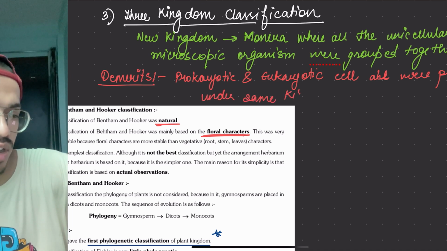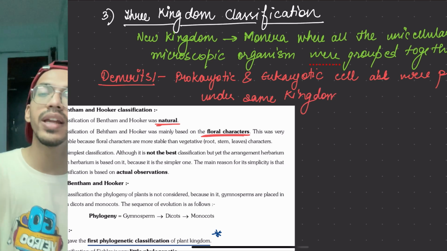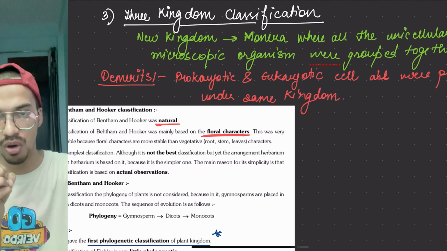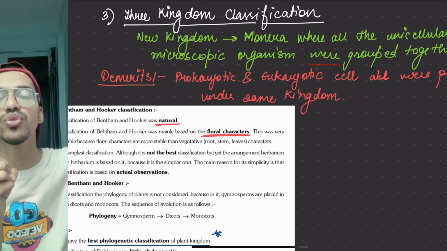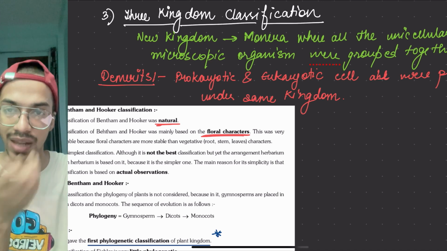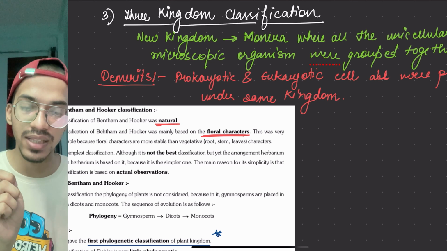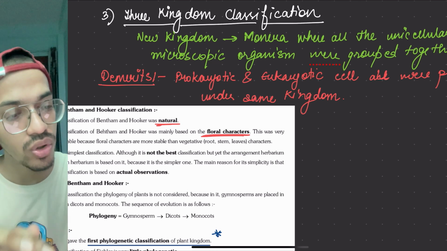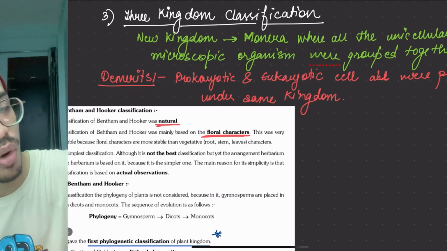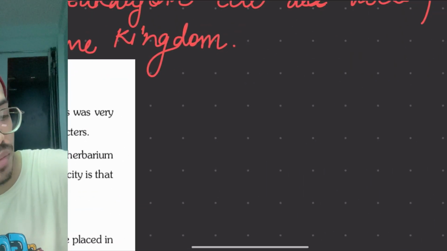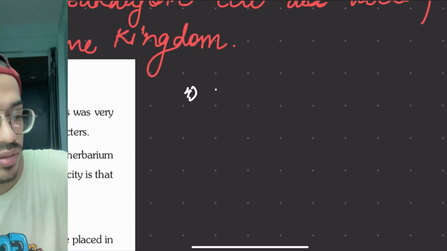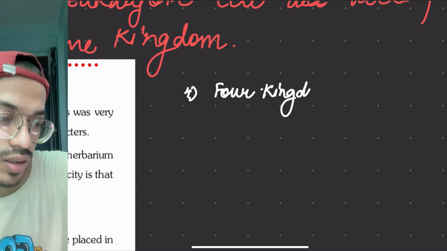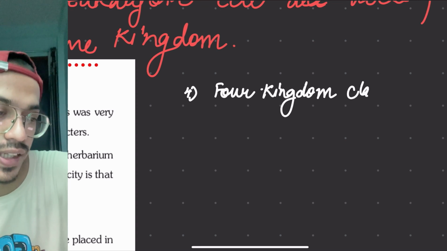Major problem. Then, to tackle this, they took out the eukaryotes from all of them and put them into a different kingdom. And here comes the four kingdom classification, where kingdom Protista was made. So we are fixing it up.